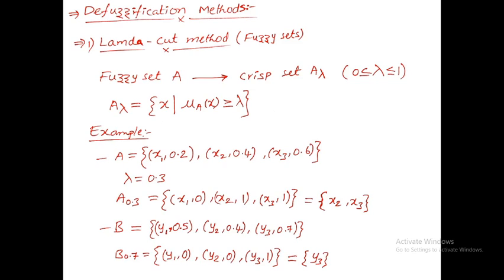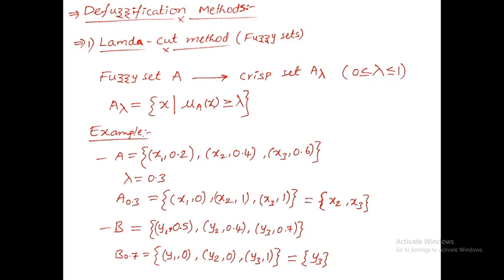Here mu A of x is nothing but the fuzzy membership value. If that fuzzy membership value is greater than or equal to the assumed lambda value, then that will become part of the crisp set. We'll see an example for better understanding.